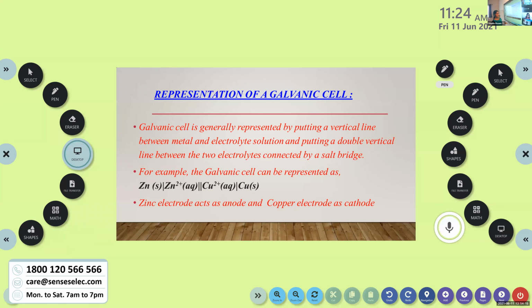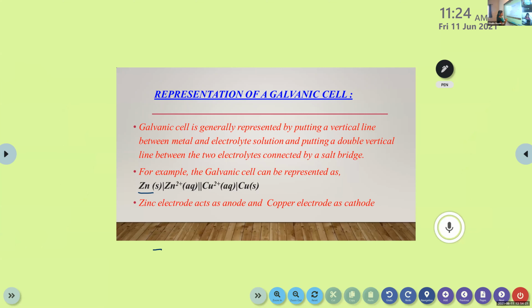Okay, so we just learned how to represent a galvanic cell, right? First, you have to find out the anode and cathode, and first you write the anode. For the anode, you first write the metal, that is zinc. It is in solid state. Then just draw a vertical line.